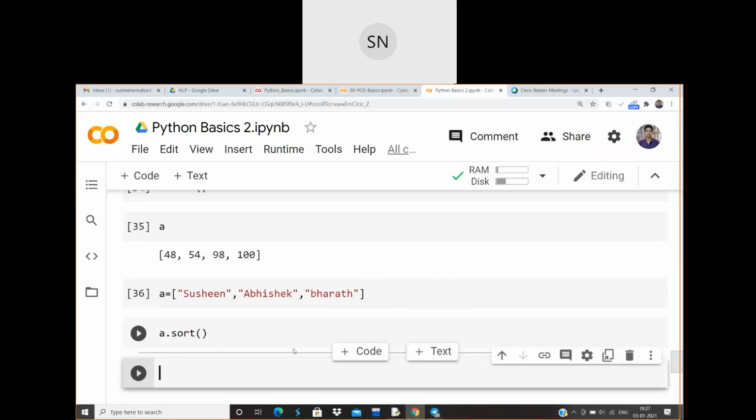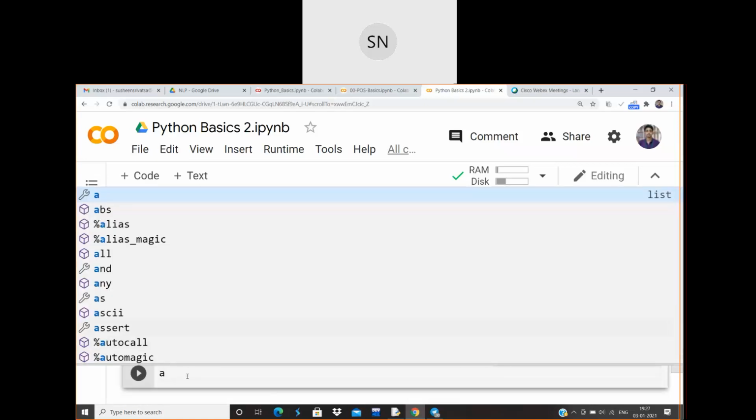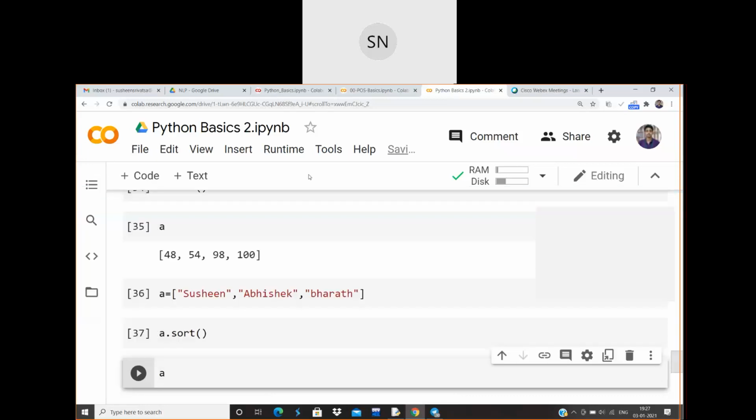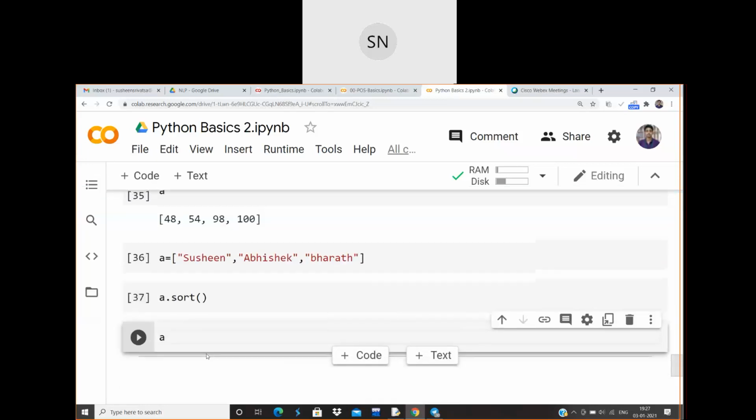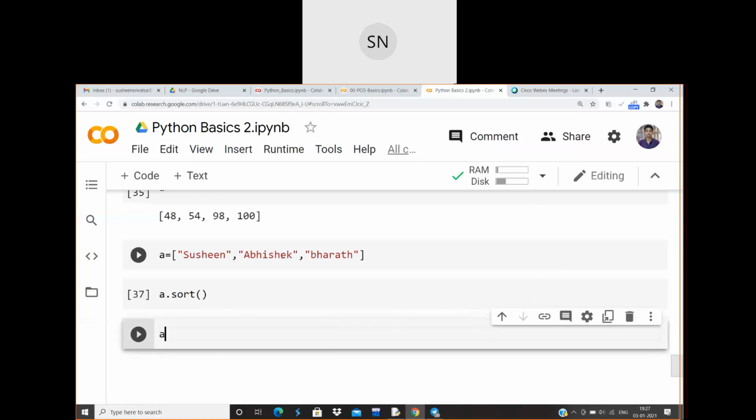So if I execute A, what are the values that you are actually expecting as an output? There is a string and I performed sort. So what is the approach that is going to be performed in this particular task? What is the output that you are expecting?